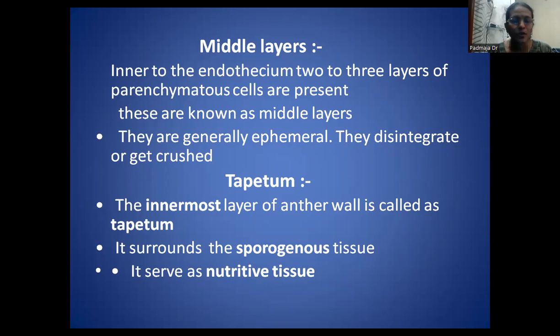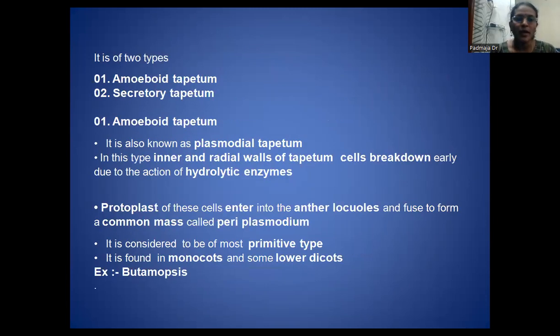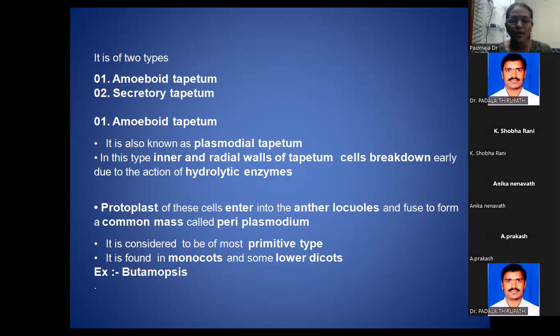Idanamata perugutunna microspore pollen grains ki food ga panjeyadam jarugutundi annamata tapetum. So there are two different types of tapetum. Maybe one is amoeboid tapetum, another one is the secretory tapetum. The amoeboid tapetum is also known as plasmodial tapetum. In this type, inner and radial walls of tapetum cells break down early due to the action of hydrolytic enzymes.